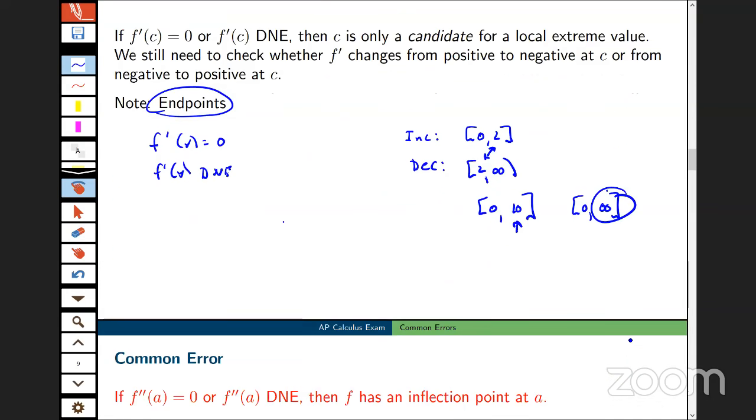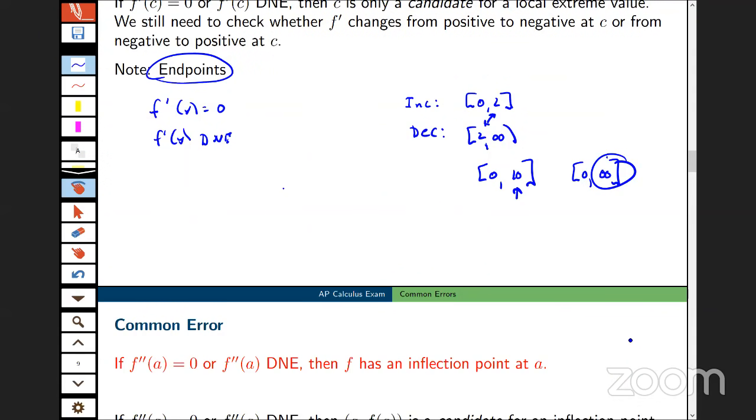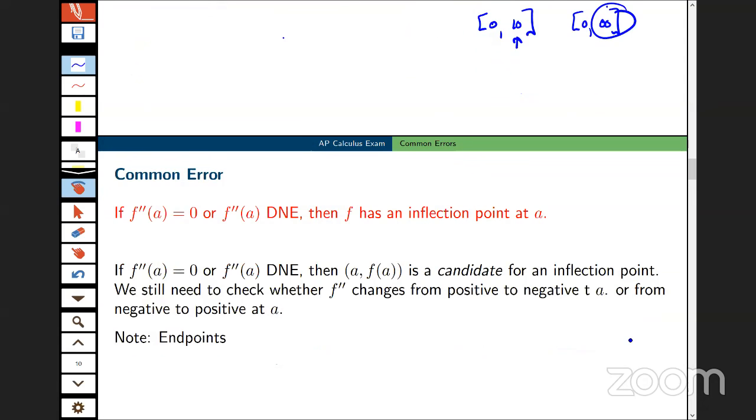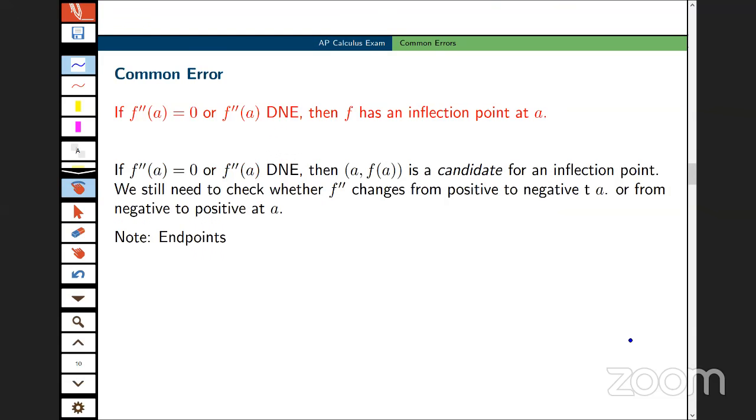Okay, so another common error here in dealing with the analysis of functions is: if f double prime of a is equal to 0 or doesn't exist, then f has an inflection point at a. Well, this is very similar. This is a candidate for an inflection point. And so once again, a student can use a sign chart.